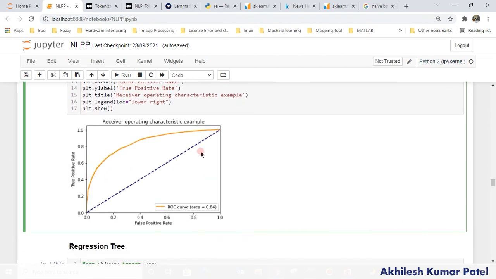So this is the ROC curve. It has to be not below; if it is at 90 degrees, then it is perfect. So in my case, it is coming to 0.84. That is also fine, not bad, right, after this little pre-processing.